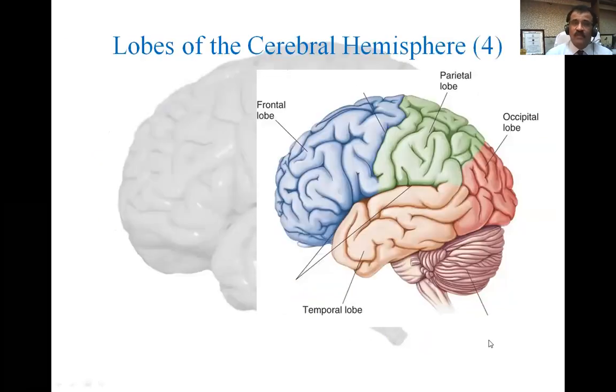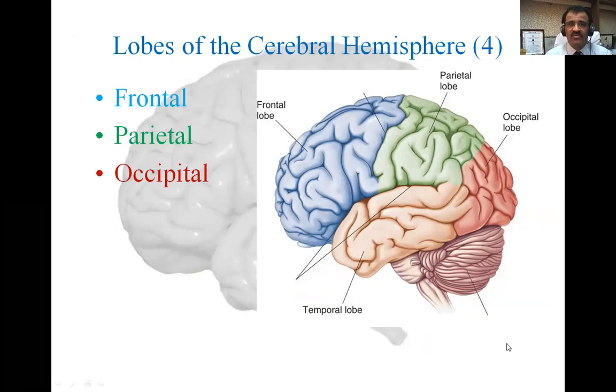Well, now the lobes of cerebral hemisphere are 4 in number that I told you earlier, and those are frontal lobe, parietal lobe, occipital lobe, and temporal lobe. You can see the colors here. These are all lobes we are going to study tomorrow, one by one, a little in depth. So tomorrow we have to come back again here for the study of the lobes of cerebral hemispheres, and also the white matter which is present in the cerebrum, that we will study tomorrow.